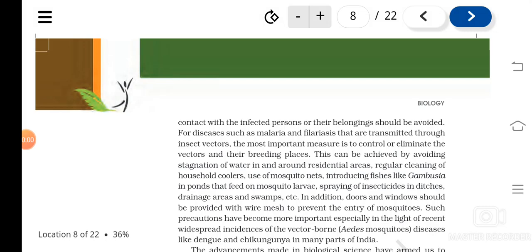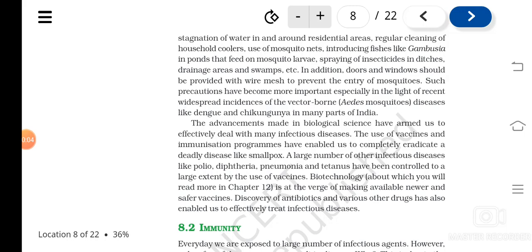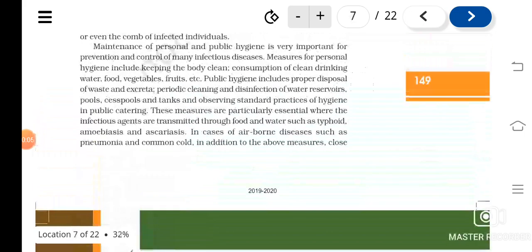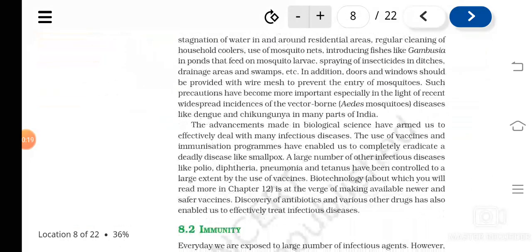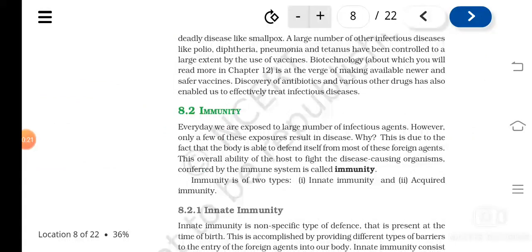Children, welcome to online classes of biology. In the previous classes, we were studying various communicable diseases caused by various pathogens, like bacteria, fungi, viruses, protozoans, and even helminths. Now we are going to study a new topic, that is immunity.